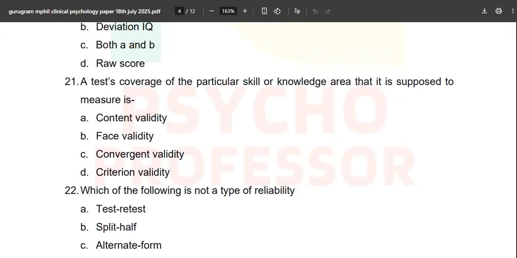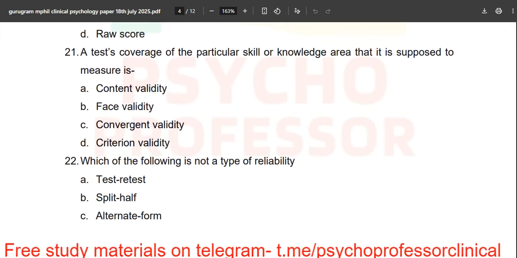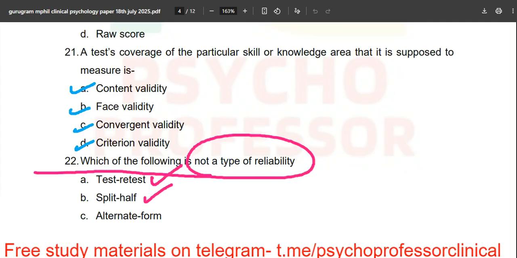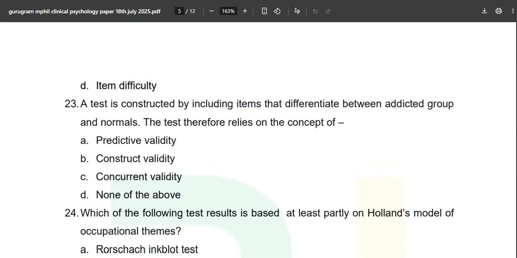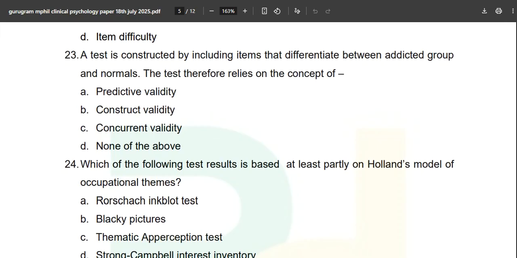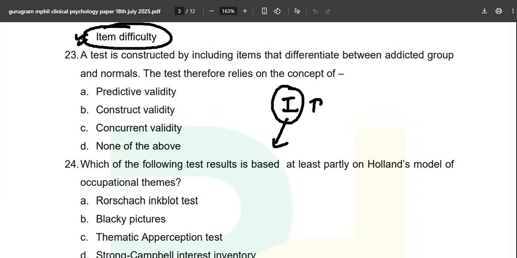Now, question number 21: a test's coverage of the particular skill or knowledge area that it is supposed to measure is called what? It is called content validity. Everything is coming from the book only, nothing apart from there. Now, which of the following is not a type of reliability? Test-retest, split-half, alternate form, and item difficulty. We have discussed this in previous videos, and this is the most basic question. So what do you think is going to be the correct answer? Obviously, it is item difficulty, because we will discuss this in item analysis, not the reliability portion.